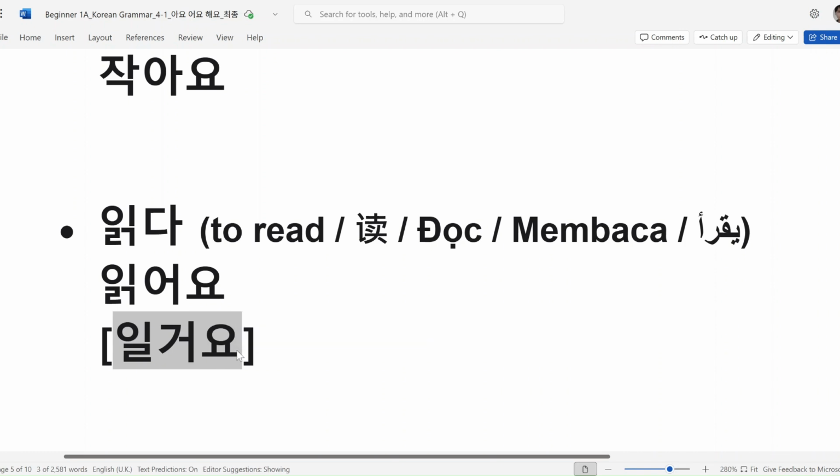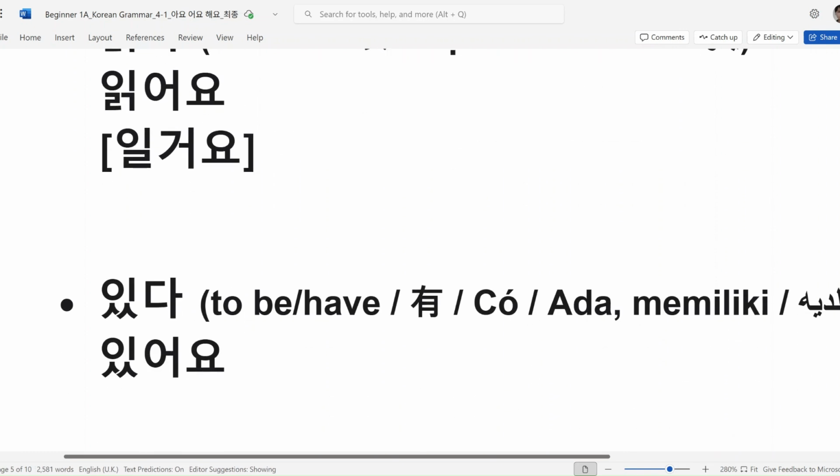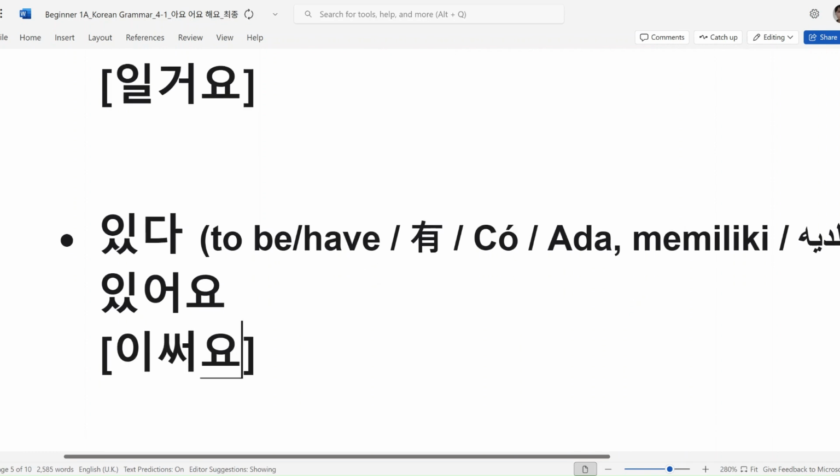자, to be and to have is 있다. Can you check the vowel type of the stem? 어. So add 어요. 자, how do you make the sound? 있어요.